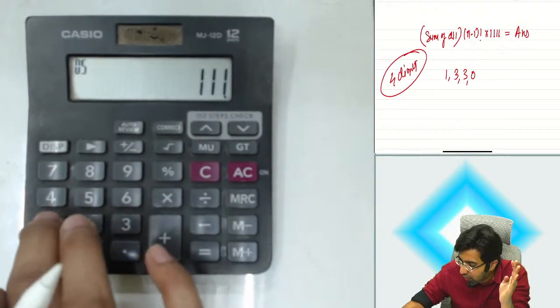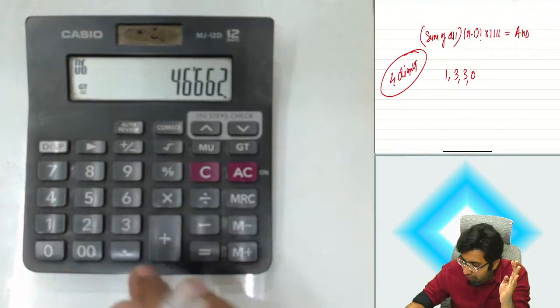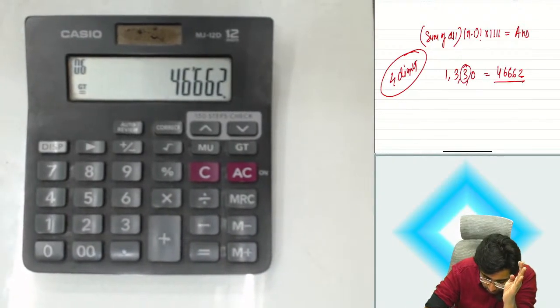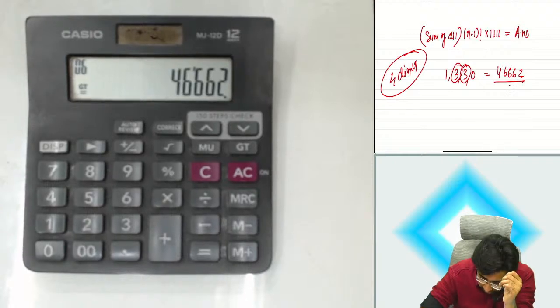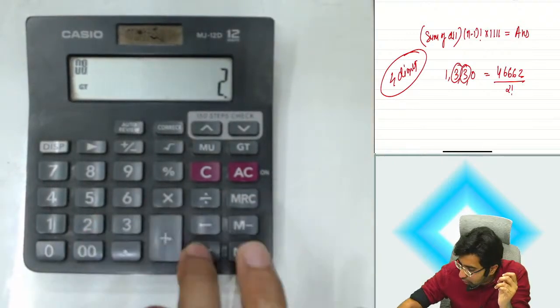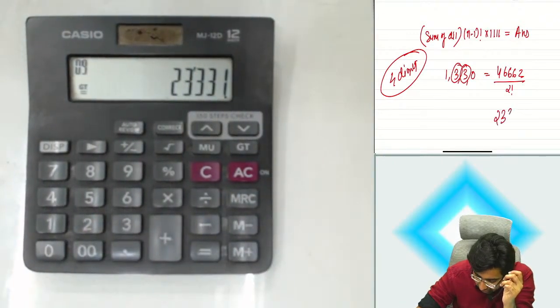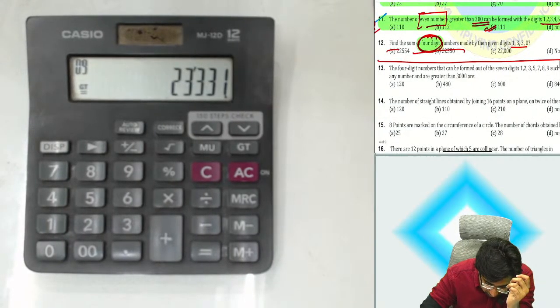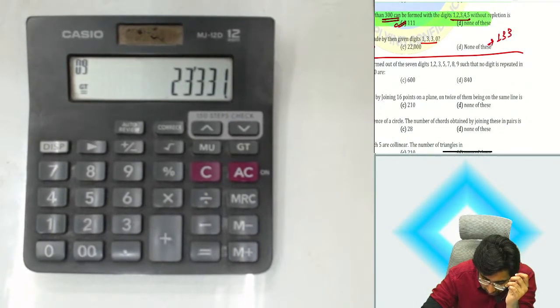You will get the answer 46662. But you are having two identical digits repeated. So divided by 2 factorial, that is divided by 2. So the answer will be 23331. None of these answers is right. 23331.